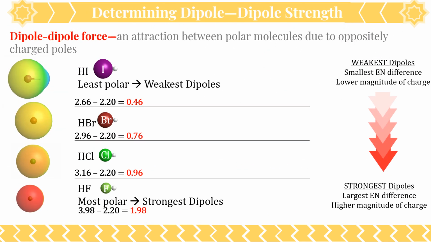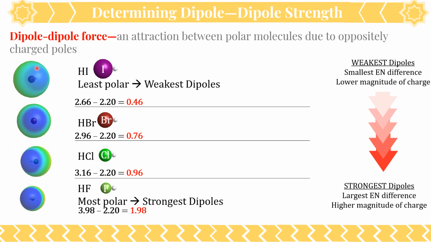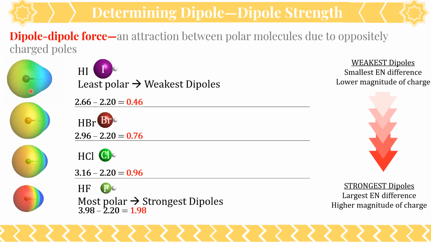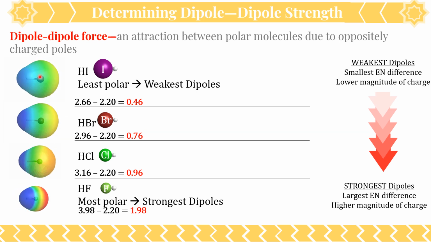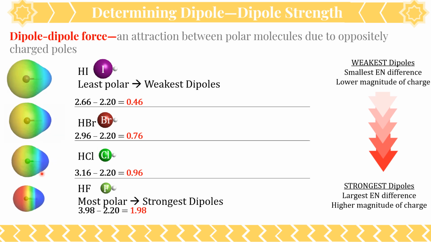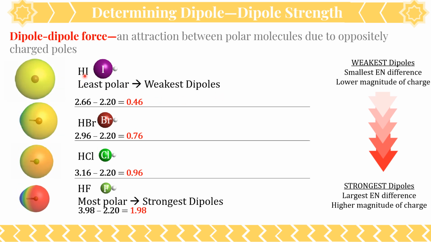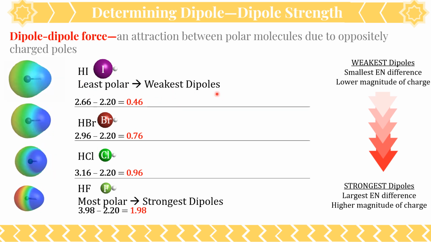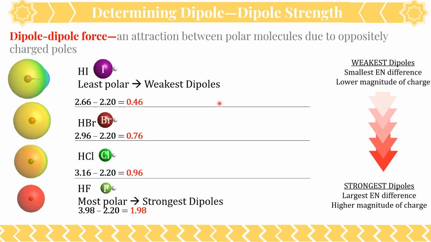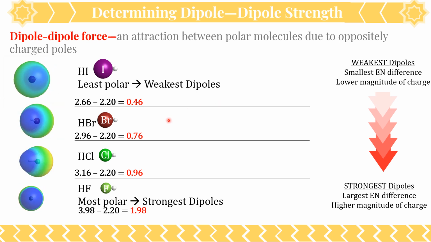Okay. These dipoles are permanent though, because of the electronegativity difference, they always have this difference in charge between these two atoms here. So hydroiodic acid, being the least polar, has the weakest dipoles, least attraction to its other molecules.